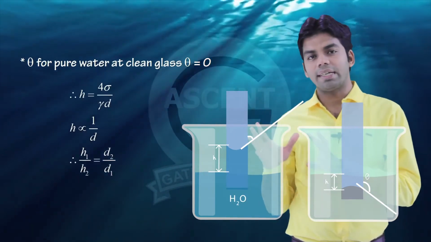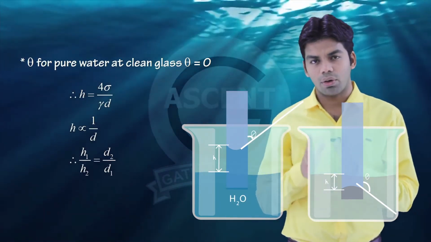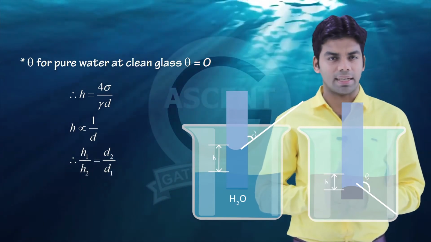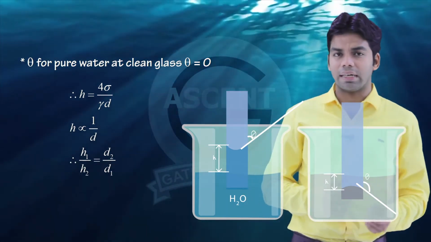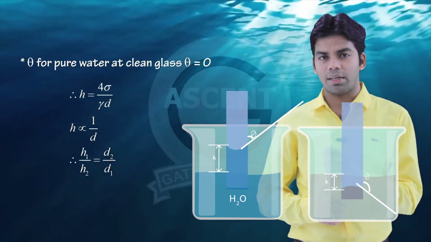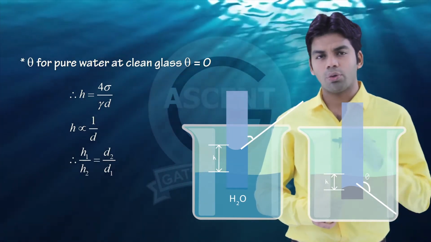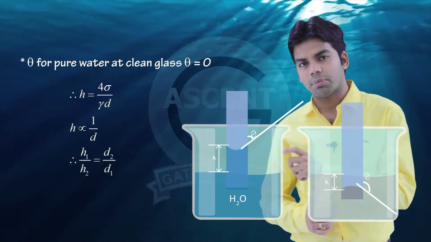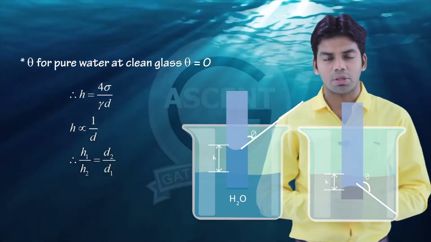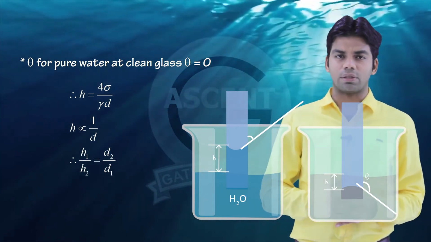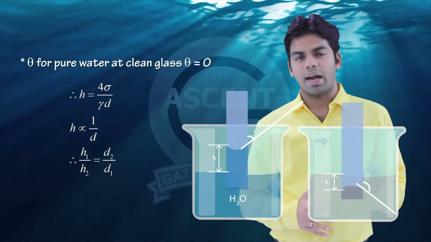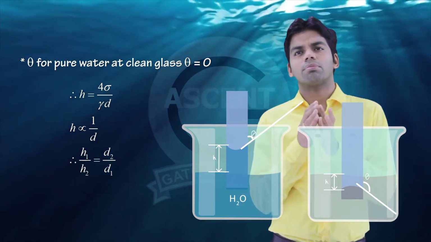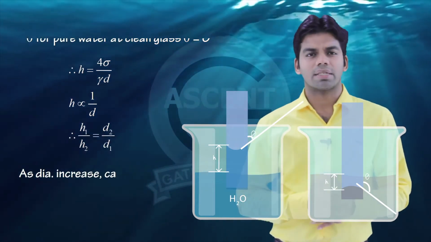Now the value of theta, as I told you, for pure water and clean glass is 0, and thus for pure water and clean glass, h is equal to 4 sigma divided by gamma into d. Or you can say this height is inversely proportional to diameter, h is inversely proportional to d, or you can say h2 by h1 is equal to d1 by d2. That means as diameter increases, the height will decrease. In further units we will study about this.